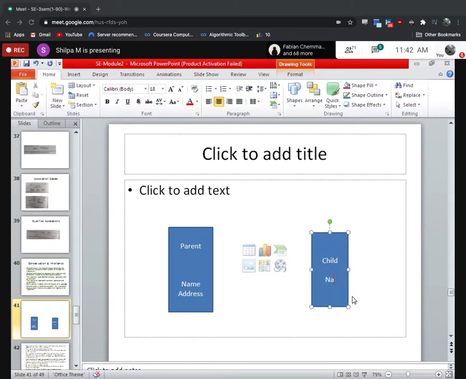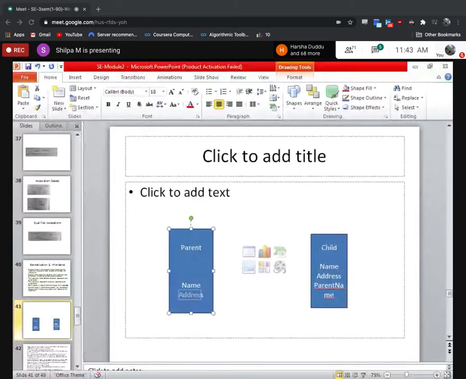The child also has a name and address. Let's say now parent name, something like that. All these are its own properties. But if you assume, this address here, the parent address, and the child address here are the same. Do you all agree with me?